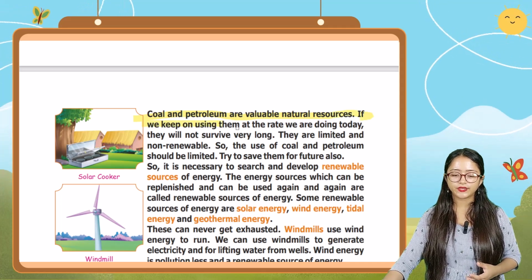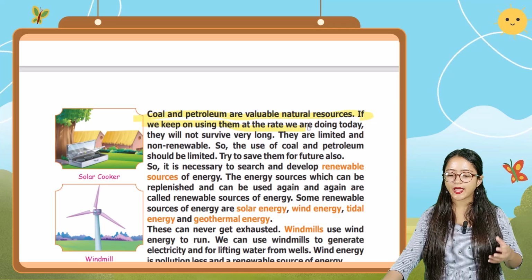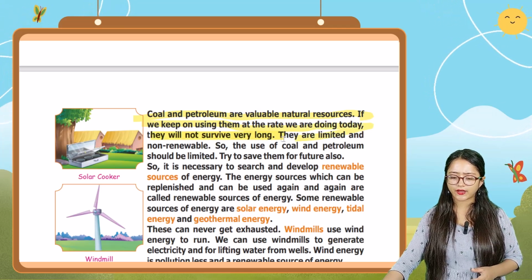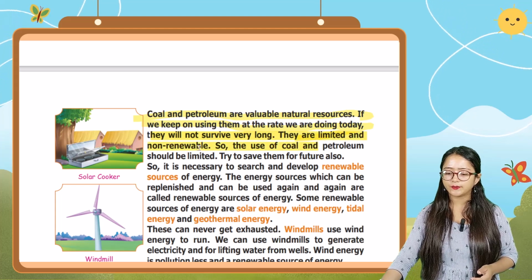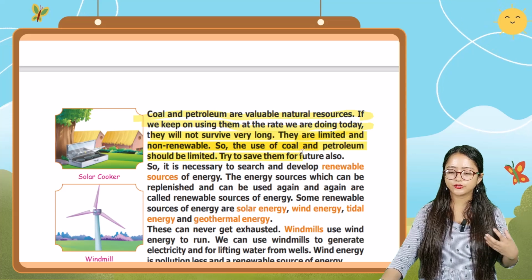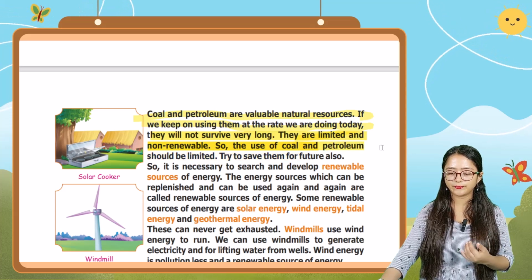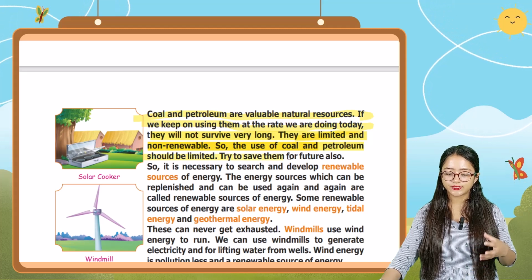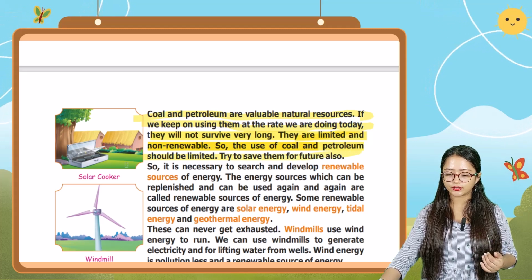If we keep on using them at the rate we are doing today, they will not survive very long. They are limited and non-renewable. So our use of coal and petroleum should be limited. Try to save them for the future also.